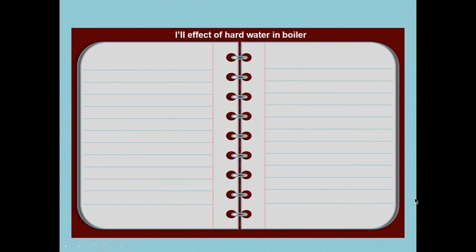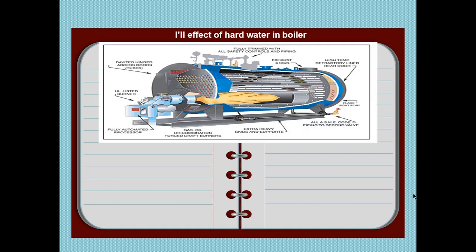Next is the ill effect of hard water in boiler. Now, in the previous slides, we have discussed the different parameters. Now, why is it necessary to determine the alkalinity, acidity or chloride ion? Because they directly affect the body or the working of the boiler. So, there are some ill effects of hard water in boiler. Let us discuss, or we can get this from this diagram.